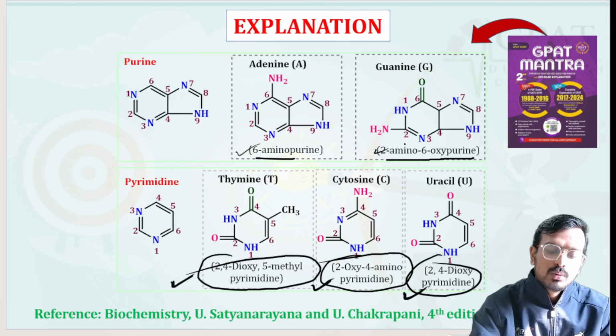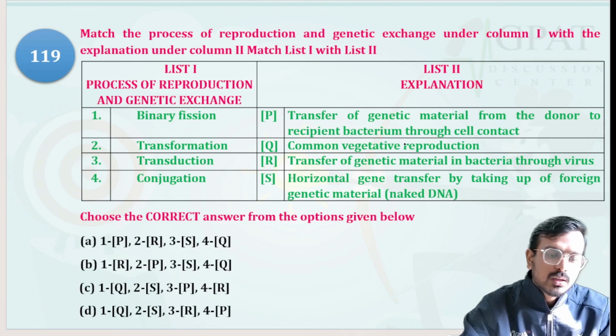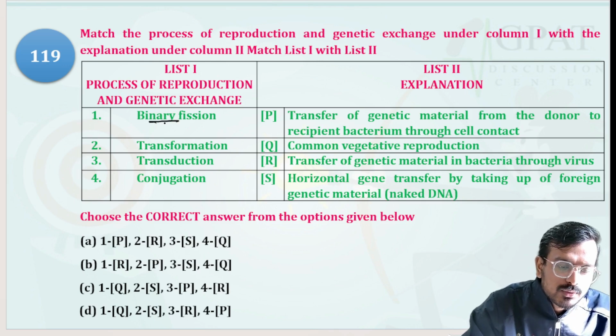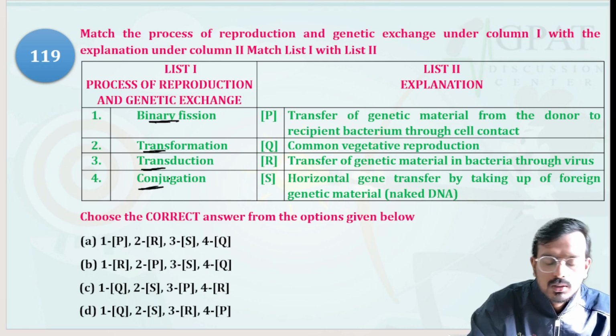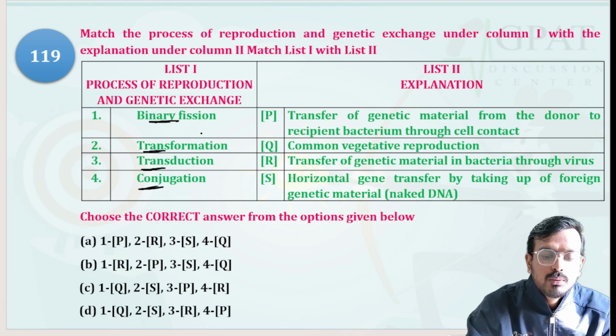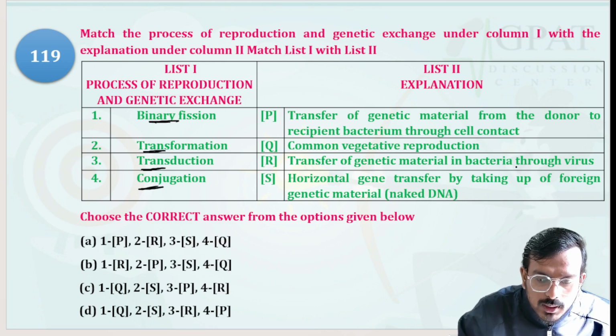Okay, moving to the next question. Match the reproduction and genetic exchange under column 1 with the explanation under column 2. We have binary fission, transformation, transduction and conjugation. Transduction means transfer of genetic material with the help of a bacteriophage or virus, bacteria through a virus.